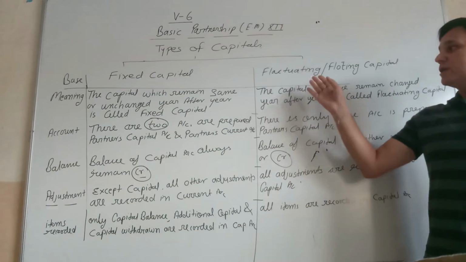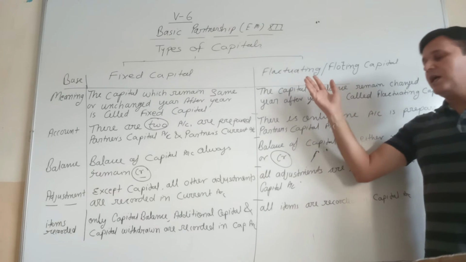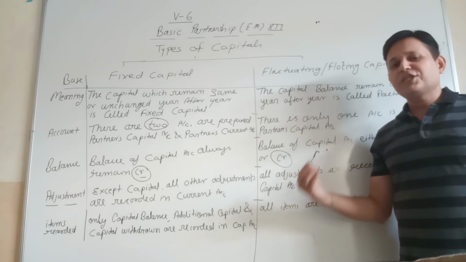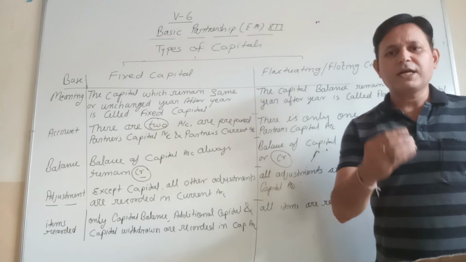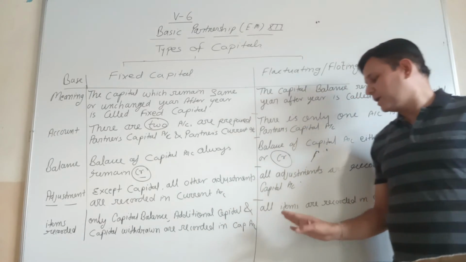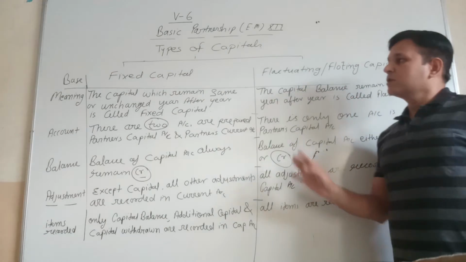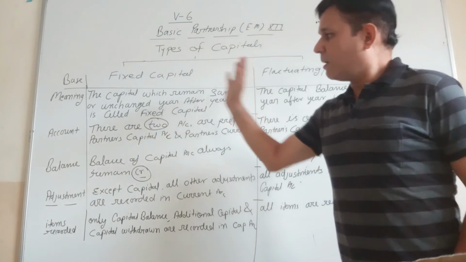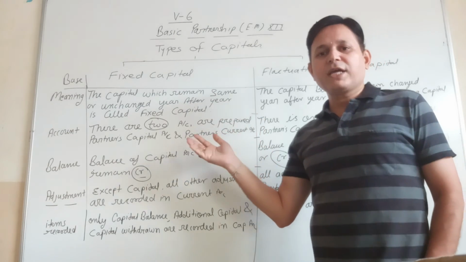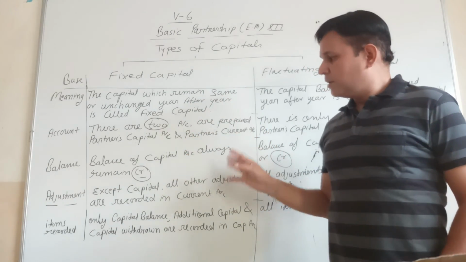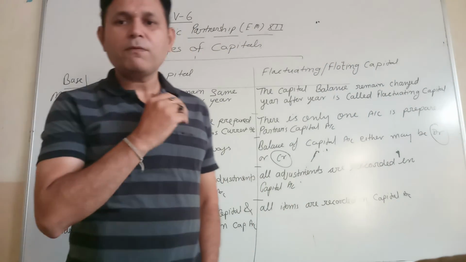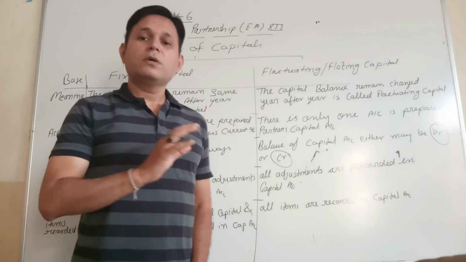And in case of fluctuating capital, there is only one account, the capital account. So all the adjustments related to capital, drawing, salary, bonus, commission, everything will be recorded in capital account. So this is the complete 5 marks theory of fixed capital and fluctuating capital. If you listen to the video properly, you will be able to answer every question related to capitals.